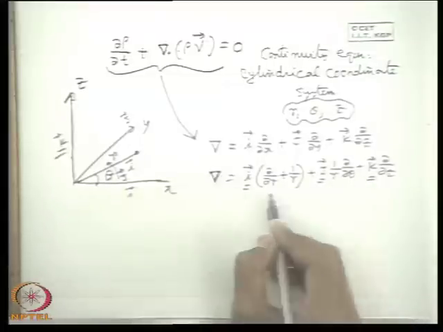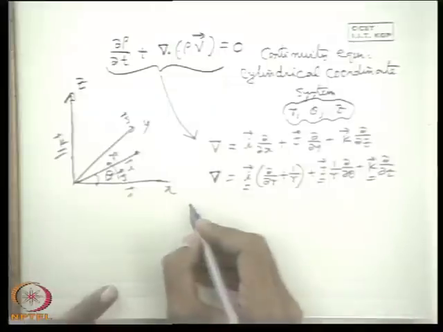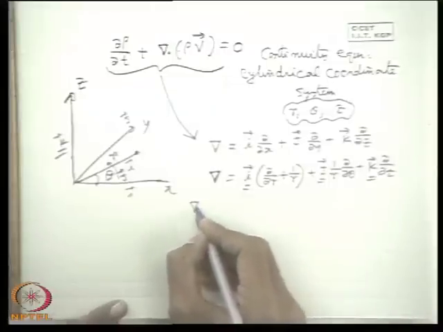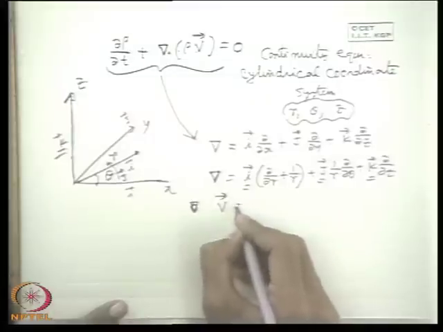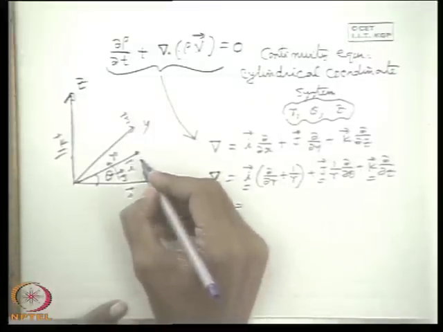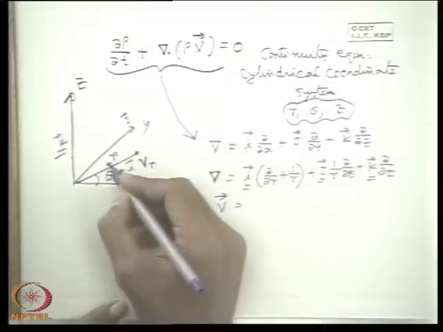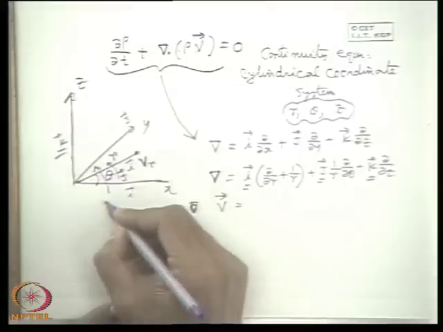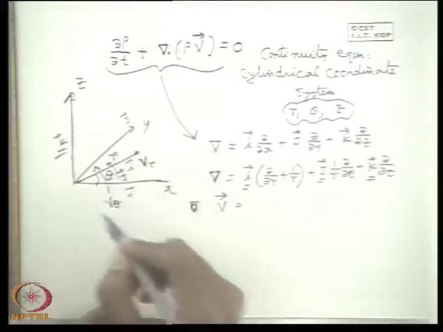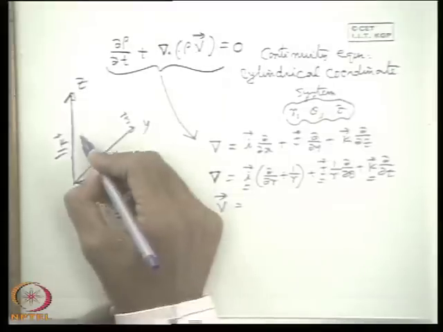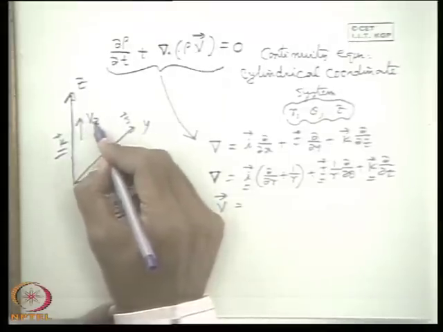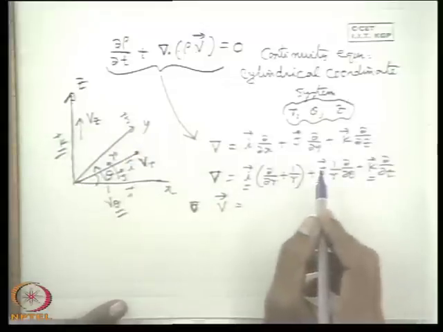Now, knowing this, it is easy to find del dot rho v. Here v, in the cylindrical coordinate system, has Vr as the radial component of velocity, V theta as the tangential or azimuthal component of velocity, and Vz as the z component, which we used as W in the Cartesian coordinate system.